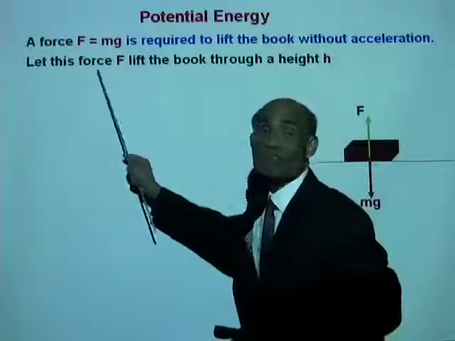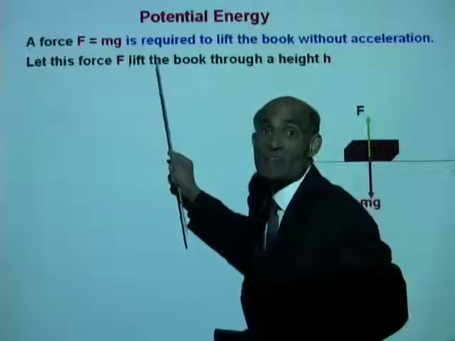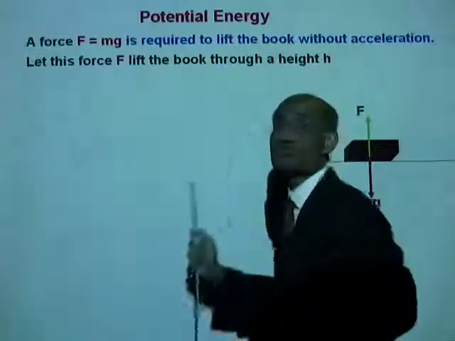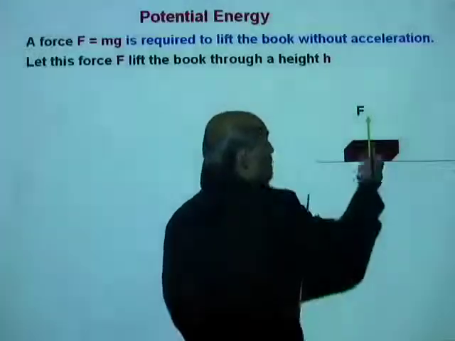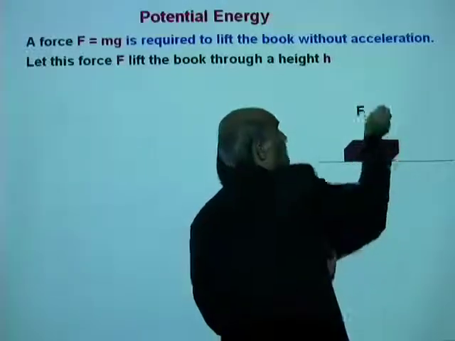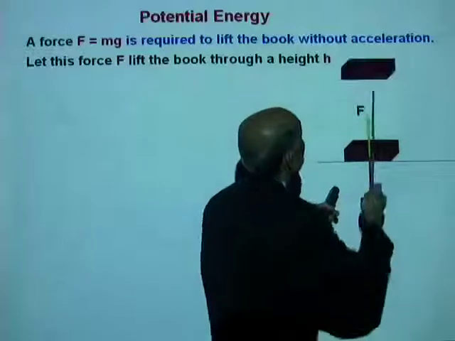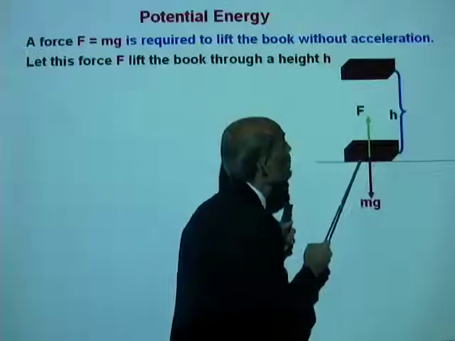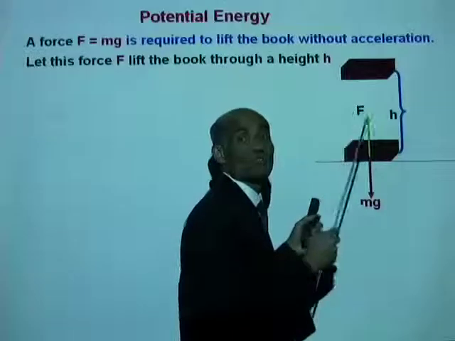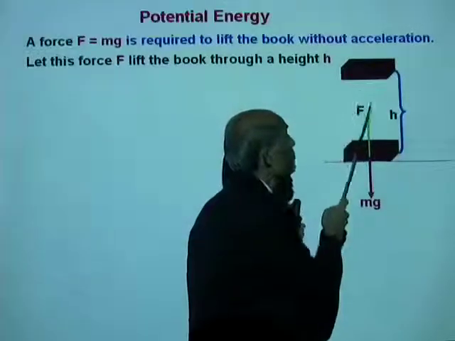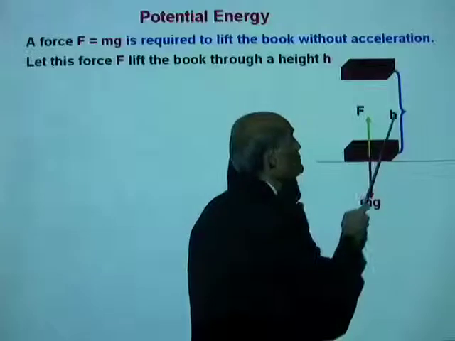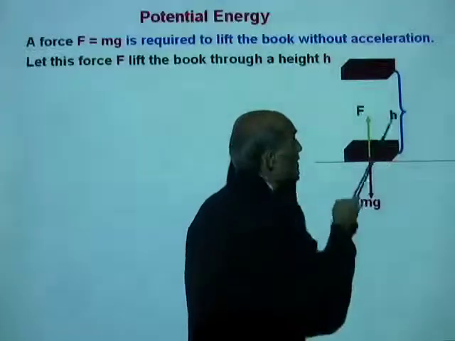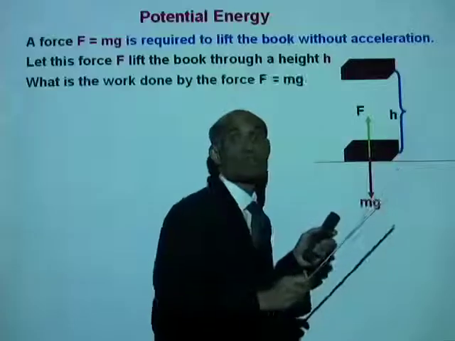Now let this force lift the book through a height h. Alright, we are going to apply this force F and lift this book through a height h. Tell me, what is the work done by this force? The work done by this force is this force multiplied by that displacement, that is h.